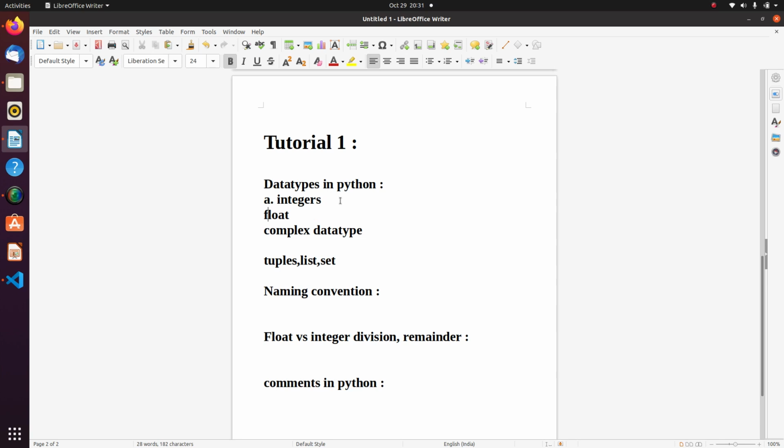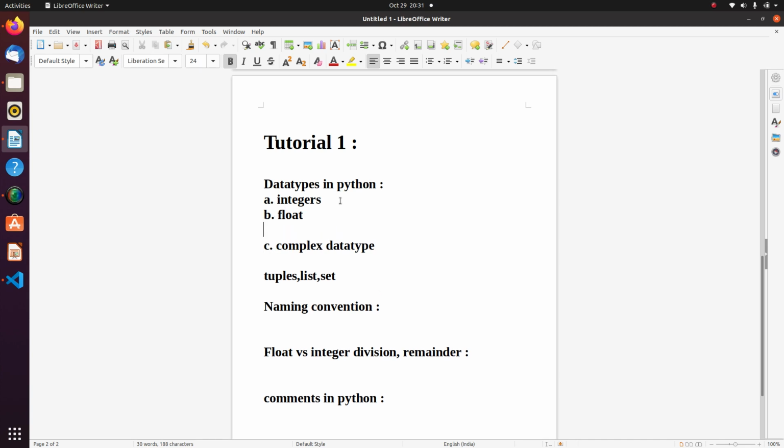In this video we will not go through all the data types. We will discuss just the first ones, integer and float, and as we move forward in the videos we will look at the other data types. So in this video we will look at integers and float.